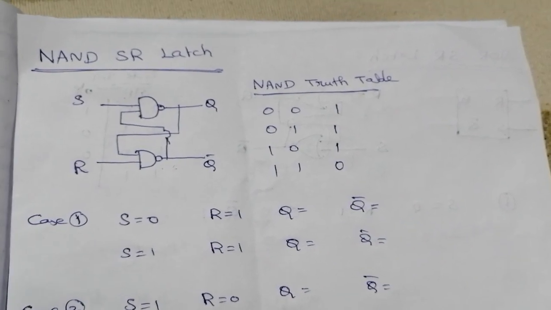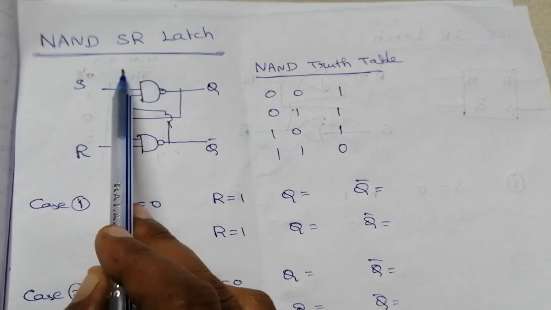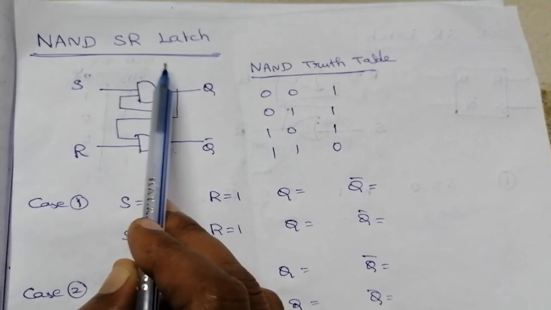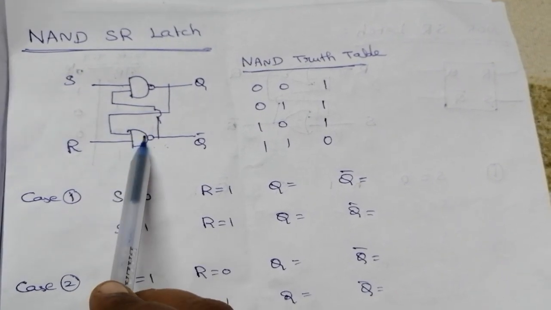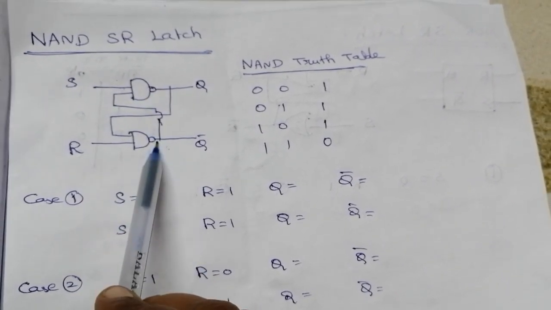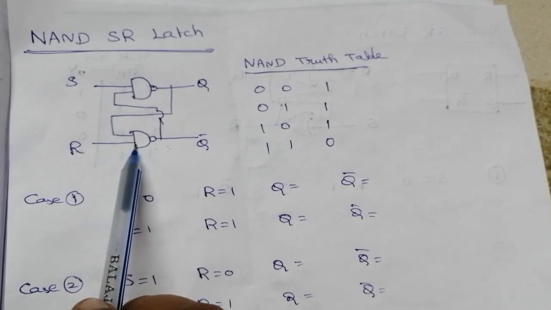Dear students, today's topic is the NAND SR Latch. In the previous video, we discussed the NOR SR Latch. In both NAND and NOR SR Latch, the only difference is the gate we use. If the gate is NAND, then it is a NAND SR Latch. If the gate used is a NOR gate, then it is a NOR SR Latch.